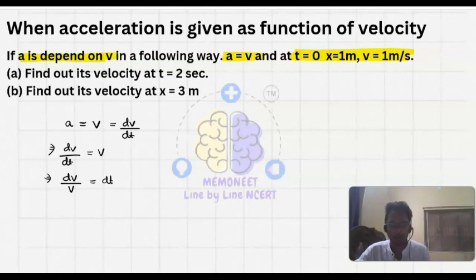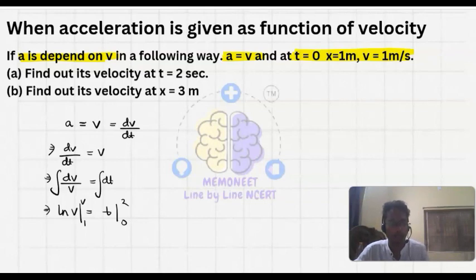This much you have understood. So let's integrate it. What is the integration of 1 upon x? It is ln x. So ln v is equal to t, where velocity changes from 1 meter per second to the final velocity we have to find, and the time changes from 0 to 2 seconds.